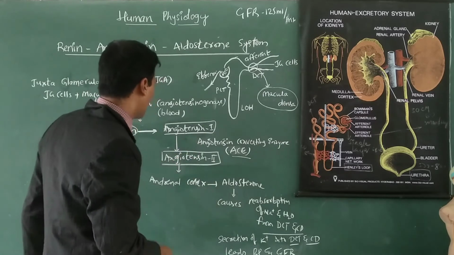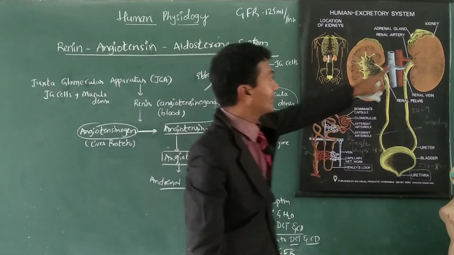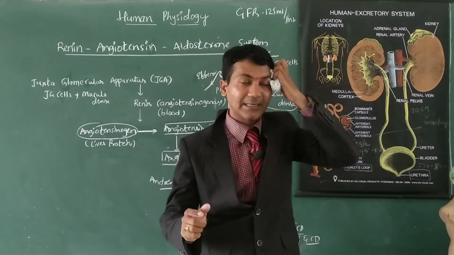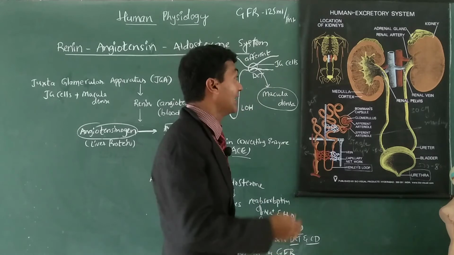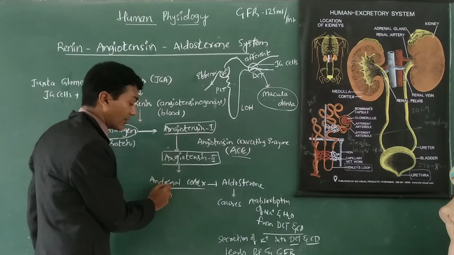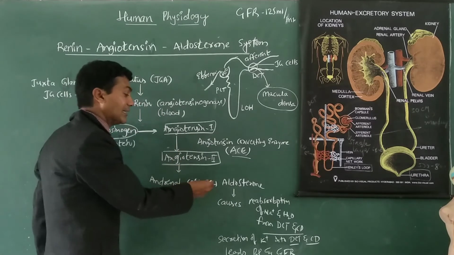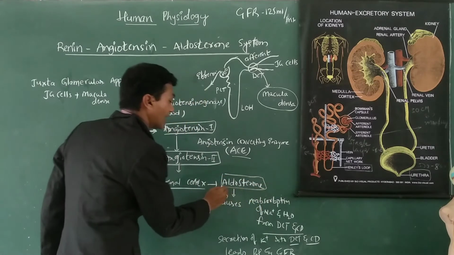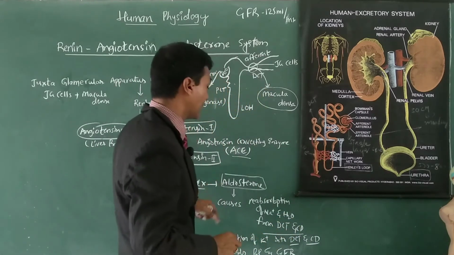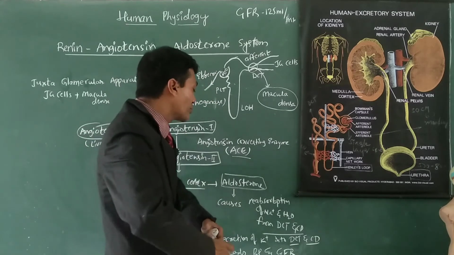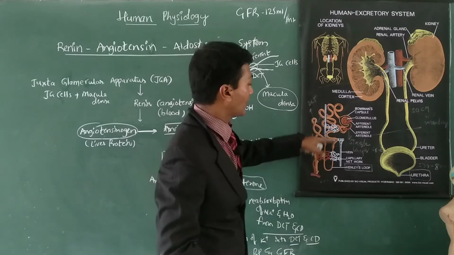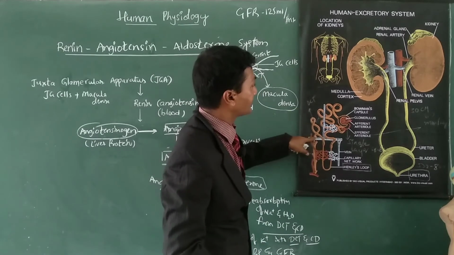This angiotensin 2 works on the adrenal cortex, which is located above the kidney. The adrenal gland has two regions, cortex and medulla. Angiotensin 2 stimulates the adrenal cortex to release aldosterone. As we know, aldosterone is released from the adrenal gland. Aldosterone causes reabsorption of sodium and water from the DCT and collecting duct.